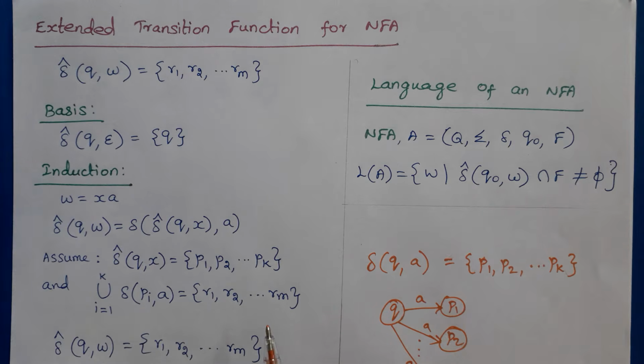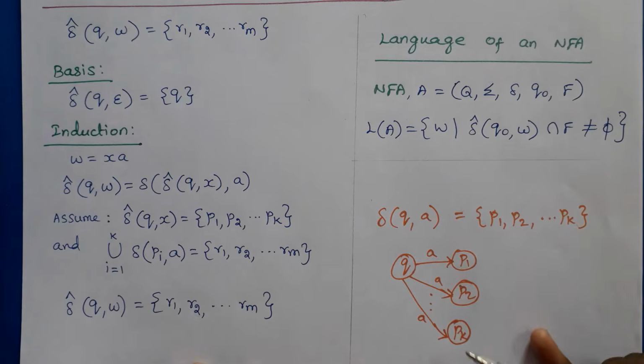Hello everyone, in this video we are going to discuss the extended transition function for NFA. The transition function for NFA can be written like this: delta(q, a) = {p1, p2, ..., pk}. The meaning is, if we are in state q and reading the current input symbol a, the NFA has the power to be in several states at once, p1, p2, up to pk.